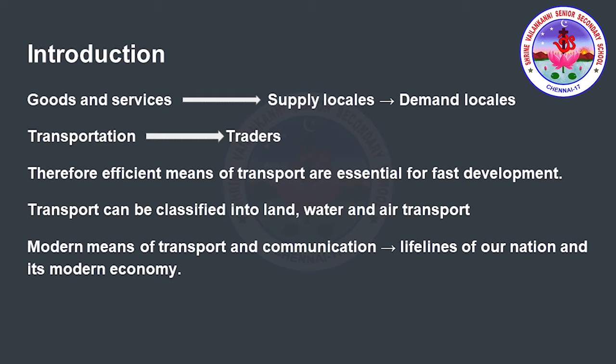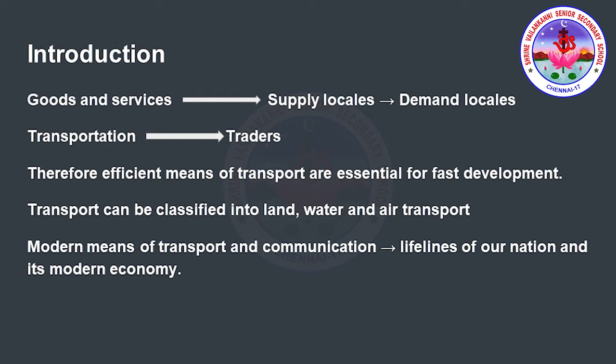All these things will be available in our local areas close to our houses. You can reach it, you can buy it. But some things we will be buying from outside, so they would reach us from other places. That is from the supply locals to the demand locals. Those were supplying, and from that area we are demanding, so we are the demand locals. So the goods and services move from the supply locals to the demand locals.